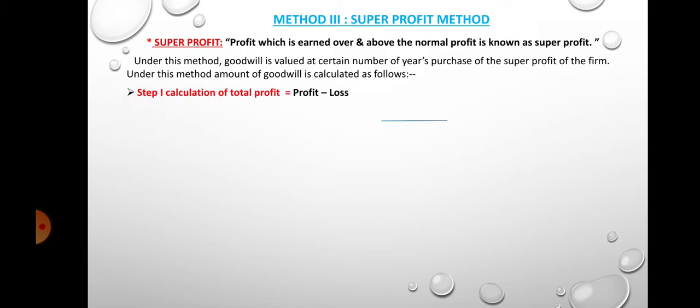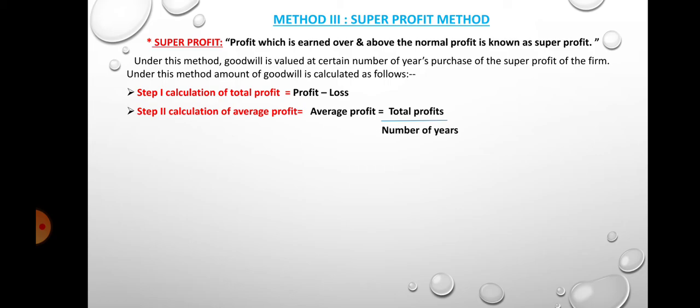First step, calculation of total profit is equal to profit minus deduct loss. Second step, calculation of average profit. Average profit formula is here: average profit is equal to total profits divided by number of years.